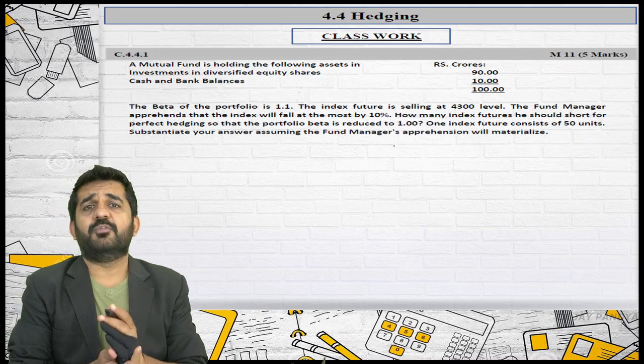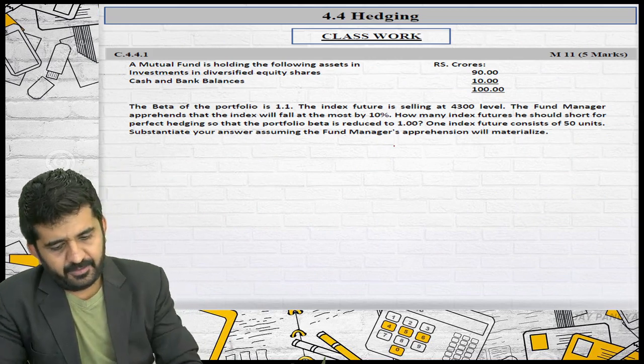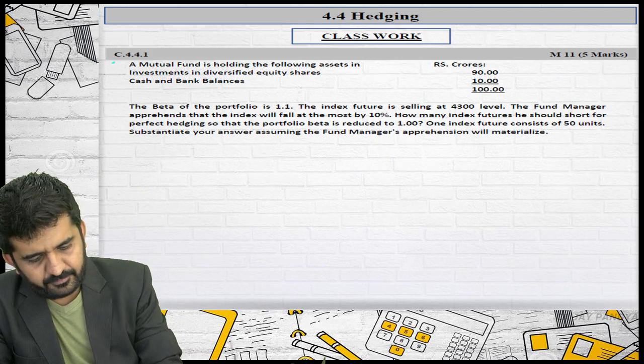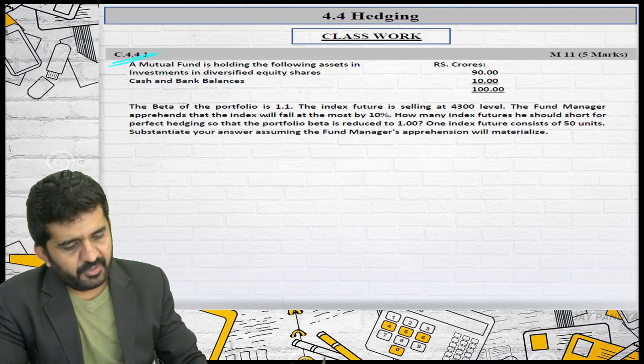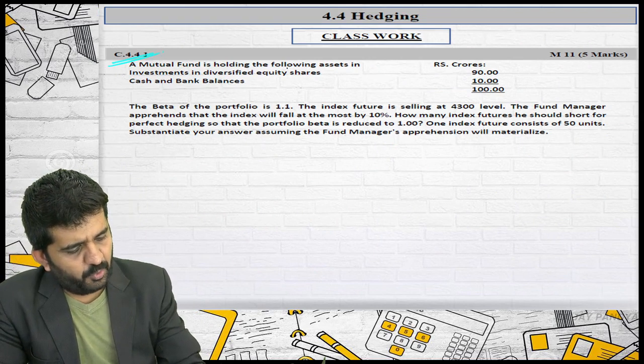Let us go to some of the questions on hedging. There is C 4.4.1. A mutual fund is holding the following assets.